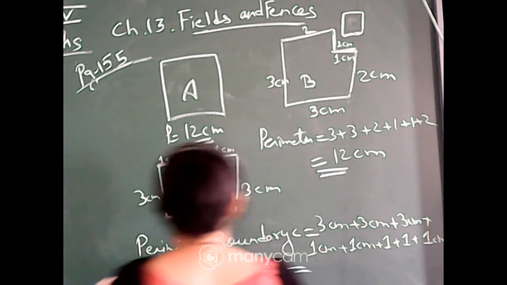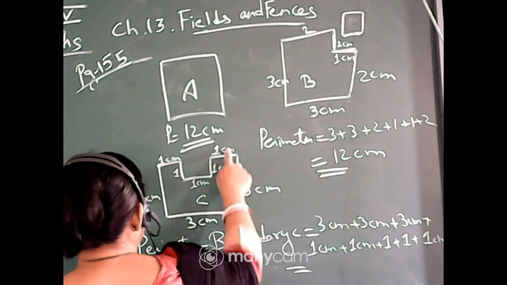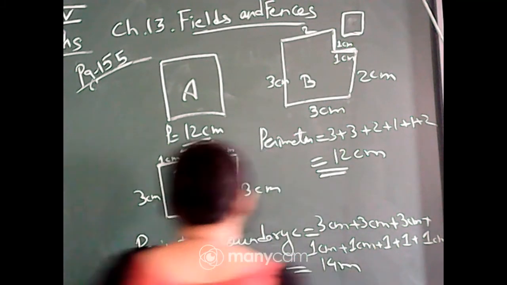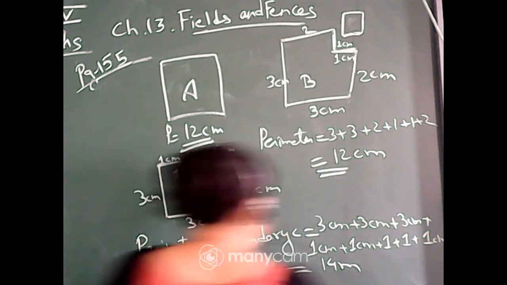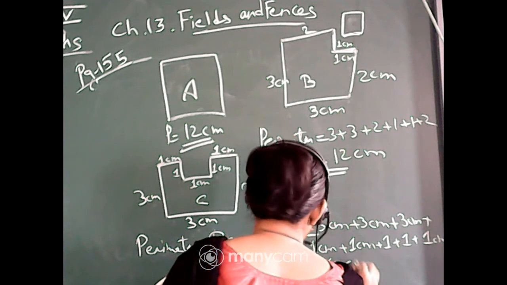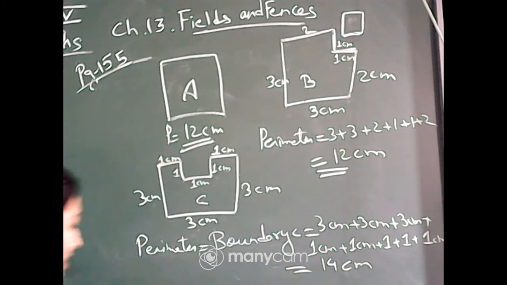And it will give you 3 3s are 9, 10, 11, 12, 13 and 14. Sorry, this is centimeter, not meter. That means the boundary or the perimeter of figure C is 14 centimeter. You will do this question once more in your copy, then it will be clear to you.